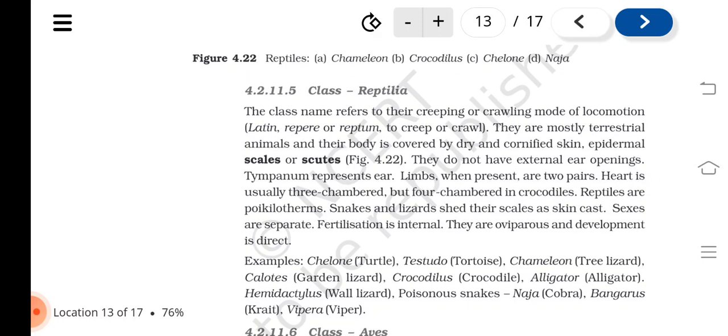Class Reptilia. The class name refers to their creeping or crawling mode of locomotion, Latin repere or reptum, to creep or crawl. They are mostly terrestrial animals and their body is covered by dry and cornified skin, epidermal scales or scutes. They do not have external ear openings. Tympanum represents ear. Limbs, when present, are two pairs. Heart is usually three chambered but four chambered in crocodiles.